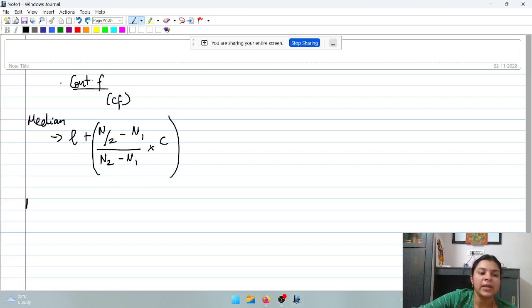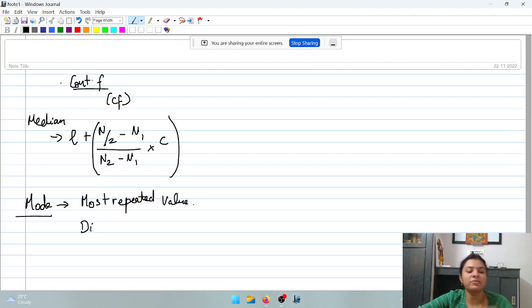Now let's come to the last measure, which is mode. Now mode, what is mode? Mode is nothing but the most repeated value. When it comes to non-frequency and discrete frequency, we don't have a problem. Non-frequency, just see which is the most repeated value and find the value of the mode. Similarly, discrete frequency, whichever has the highest frequency will correspond to the modal value.